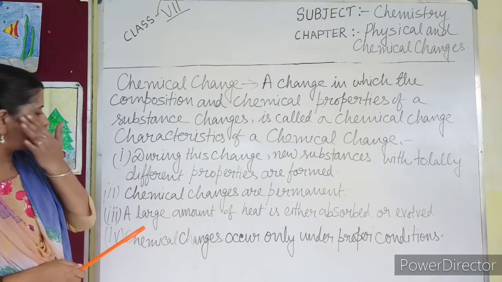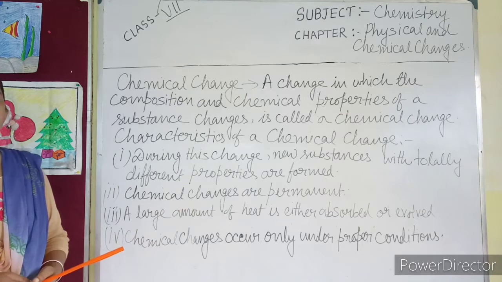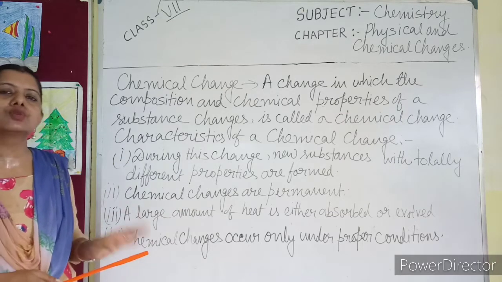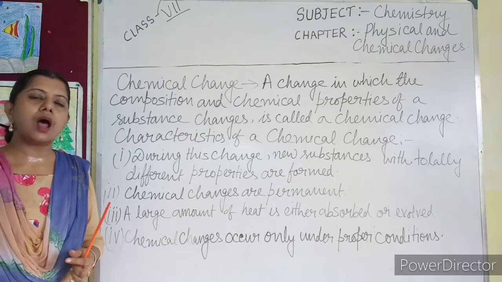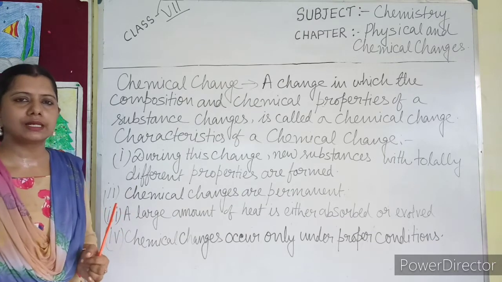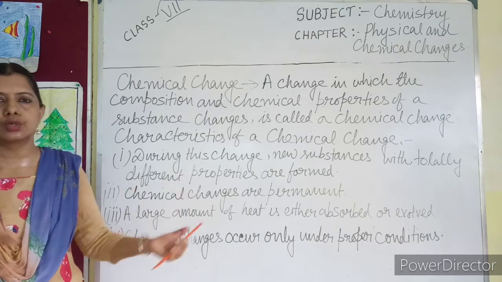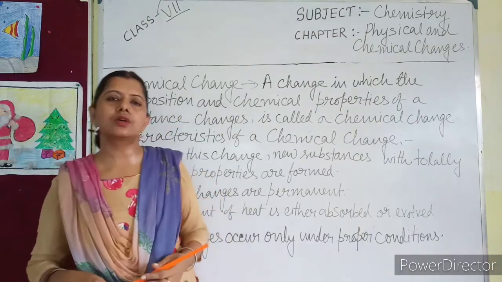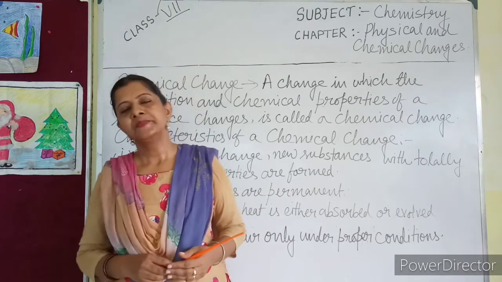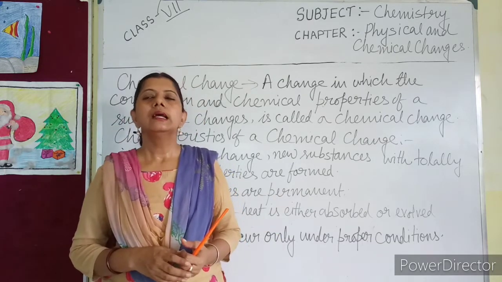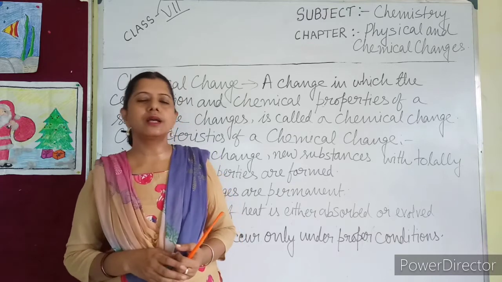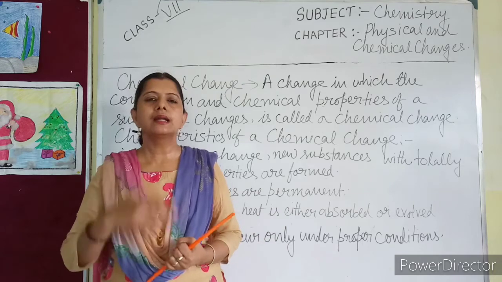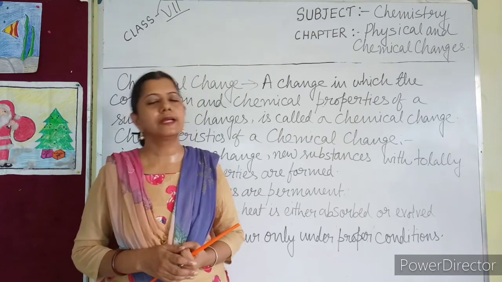If you get a question to write down the characteristics of a chemical change, if you write only these 4 points, it is all right, no problem. If you are asked to write some special case, then you will write those changes. So I hope in this video I have covered chemical changes properly. You will go through it properly, and in my next video I will explain some typical chemical changes, and that portion you have to learn very carefully.